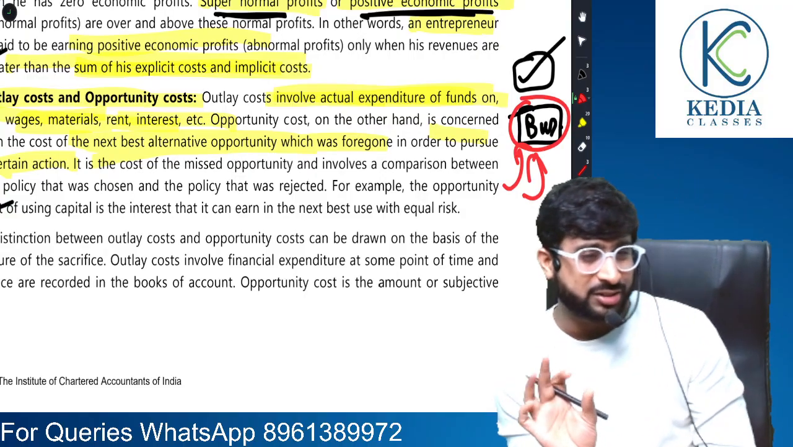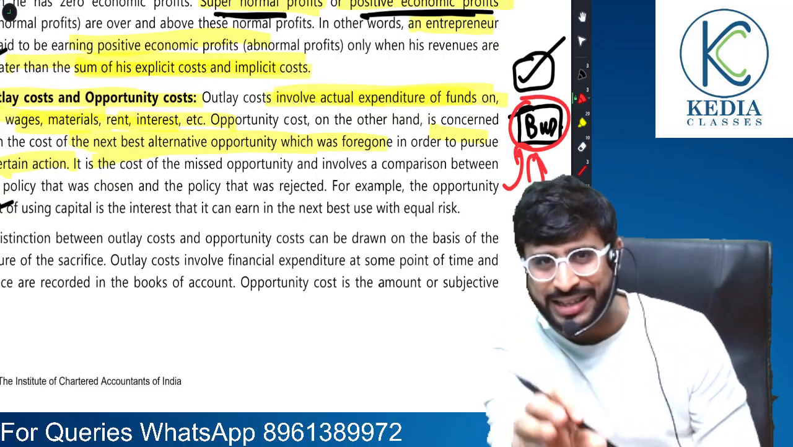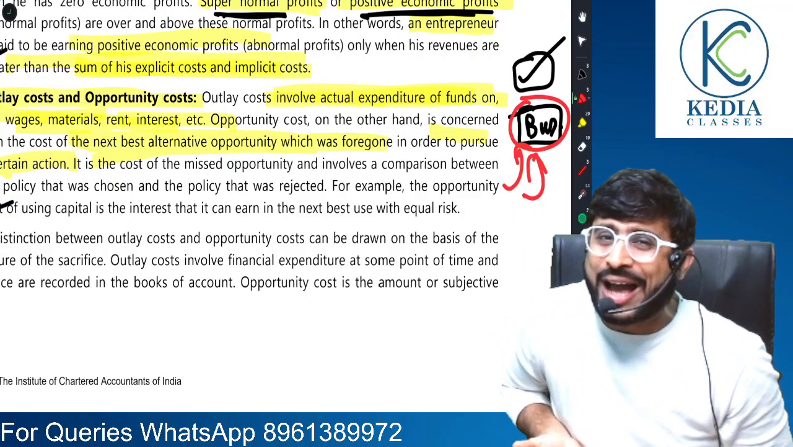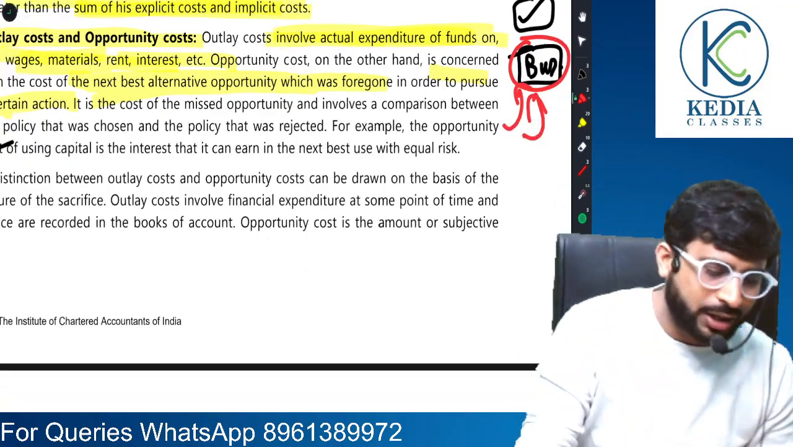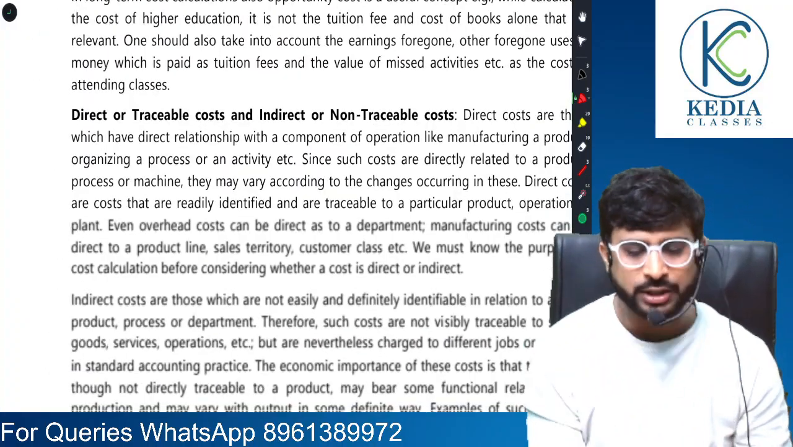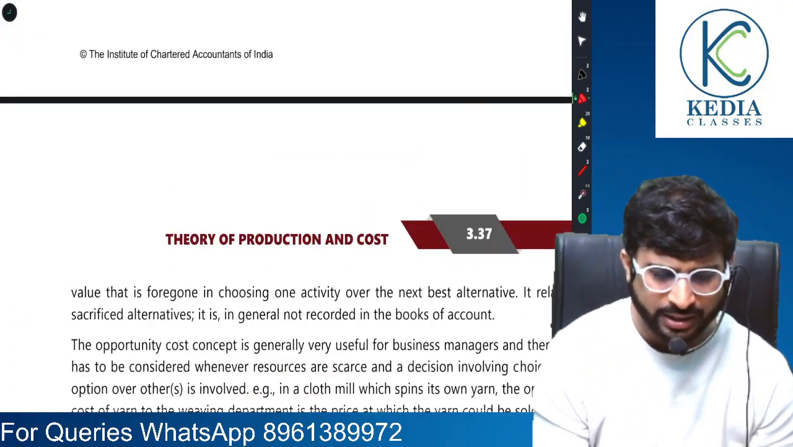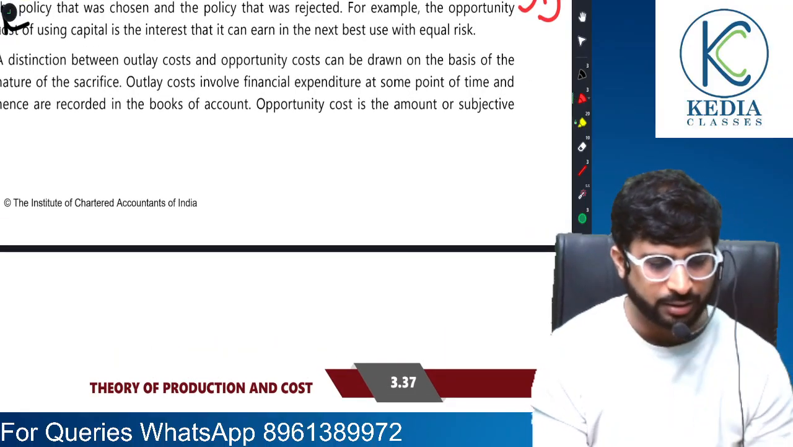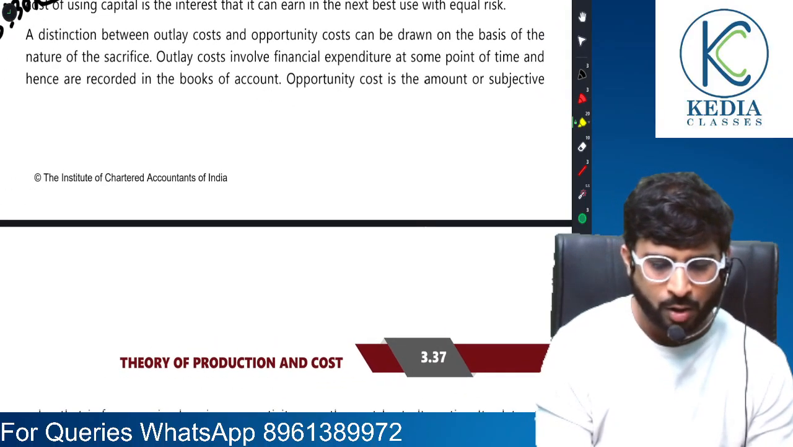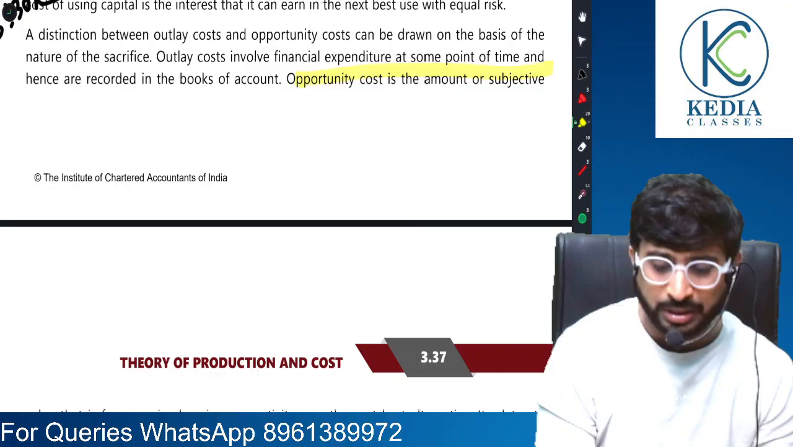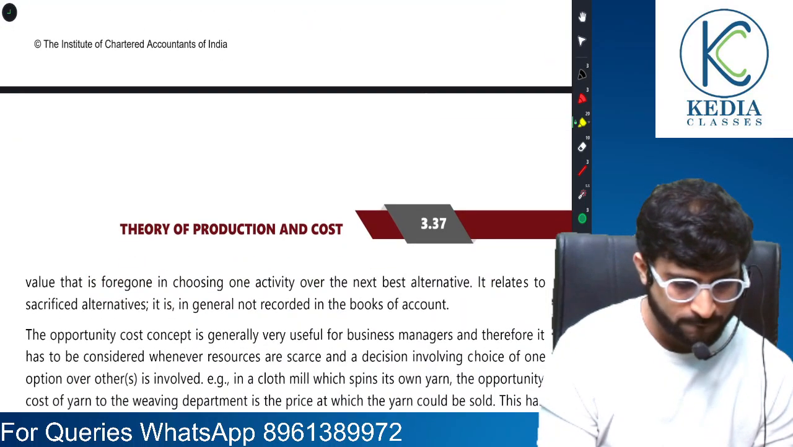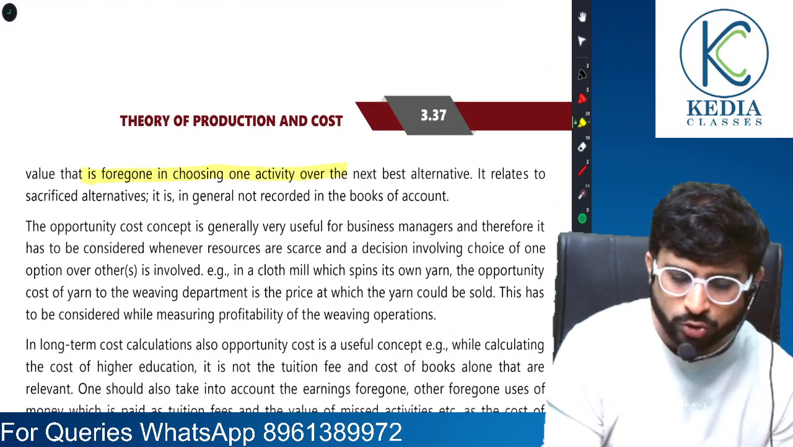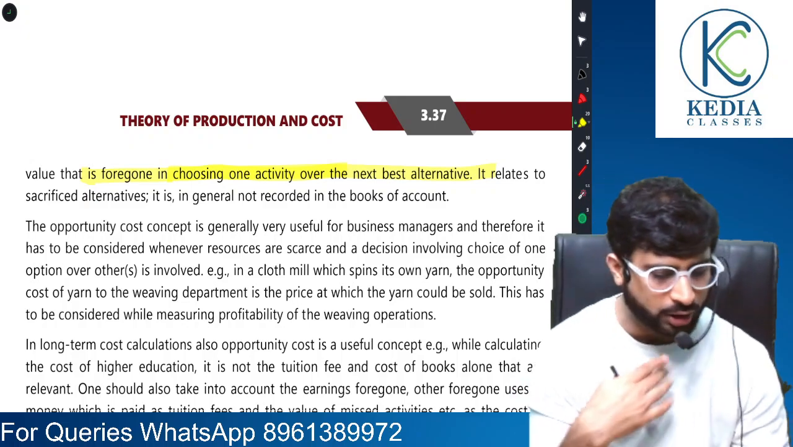So outlay cost results in actual outflow of money. In opportunity cost, there is no actual outflow of money involved, you see. So this we have highlighted, and I have also marked them, right? Opportunity cost is the amount or subjective value that is foregone in choosing one activity over the next best alternative.